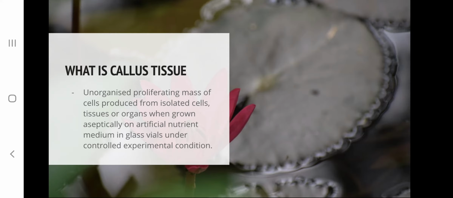The explants can be cells, tissues, or organs, and they are grown aseptically, so that there are no microorganisms, on a nutrient medium which consists of the required phytohormones, macronutrients, micronutrients, vitamins, iron, antibiotics, etc., under controlled experimental conditions.